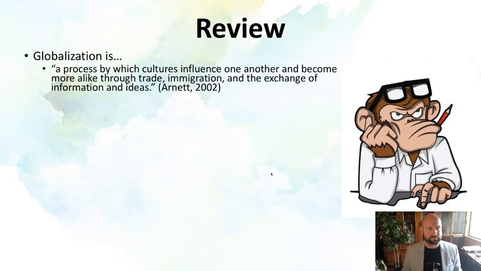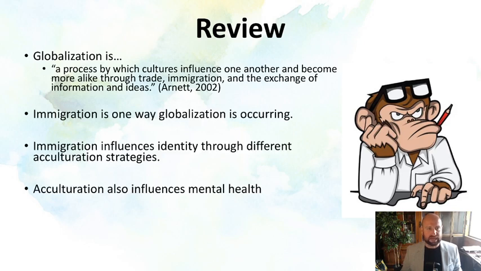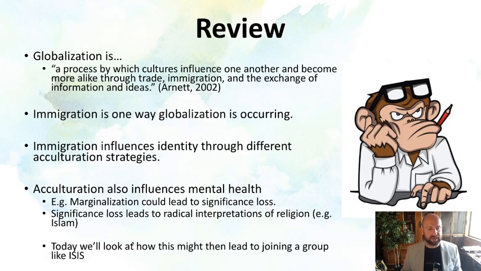as ISIS. So again, review the definition and just remind students that the example of globalization we're looking at here is immigration. And then immigration influences identity through the different acculturation strategy that's used. And then that different strategy can also influence the mental health, i.e. could lead to significance loss. Now we're looking at that significance loss leads to radical interpretations of Islam. We looked at that in the last lesson. And now the second result of the study was that it might increase support for a fundamentalist group such as ISIS.